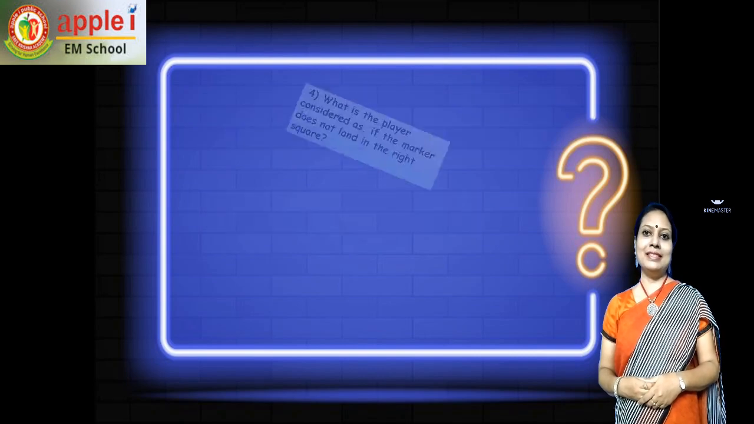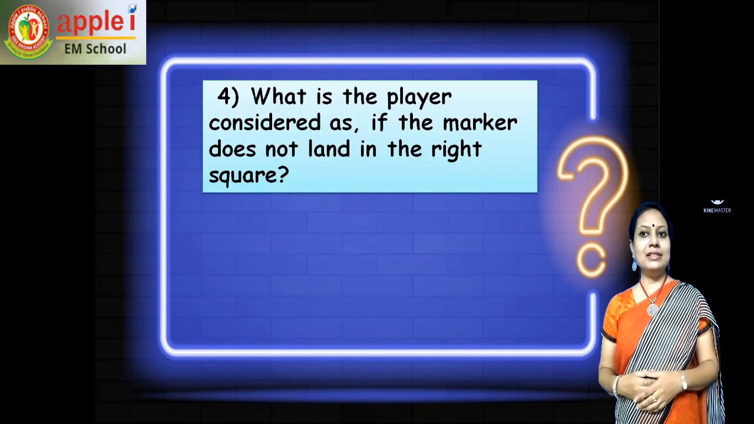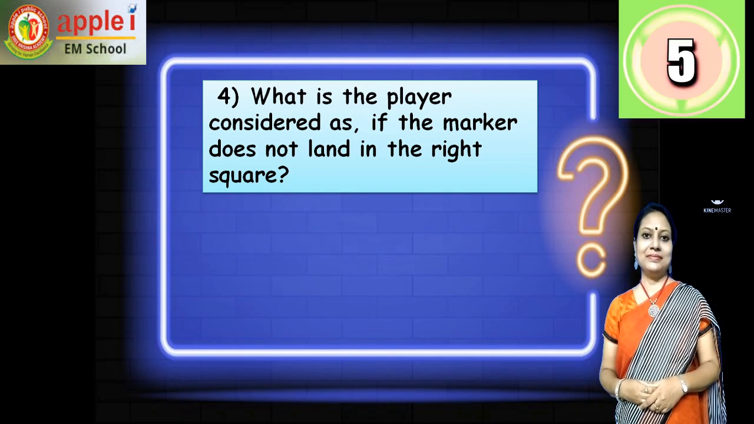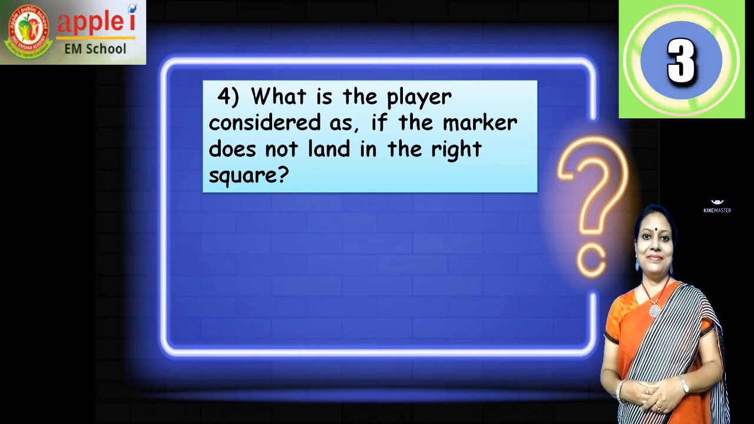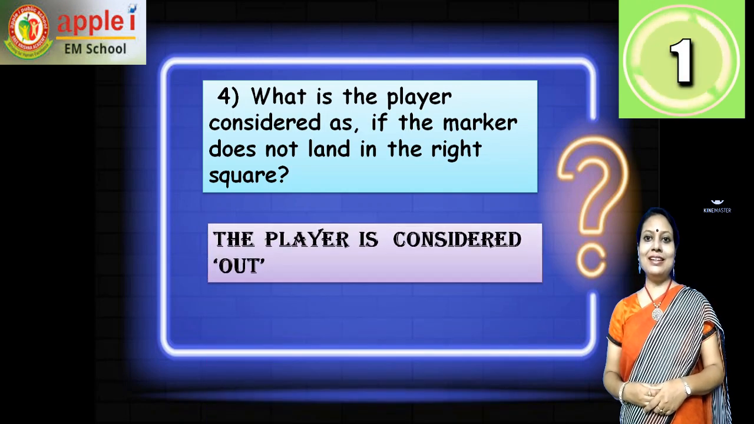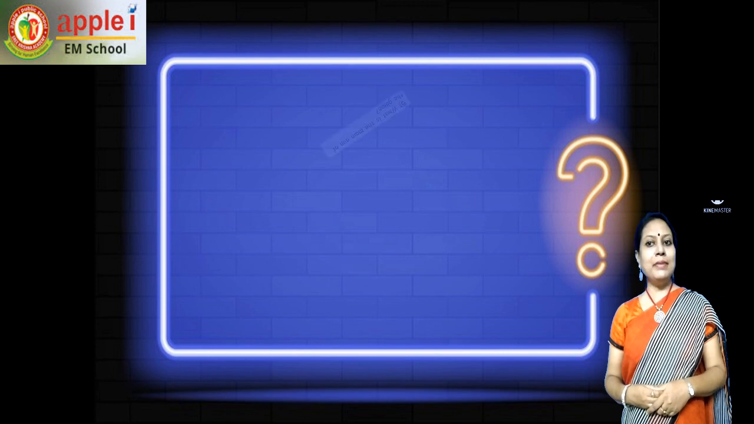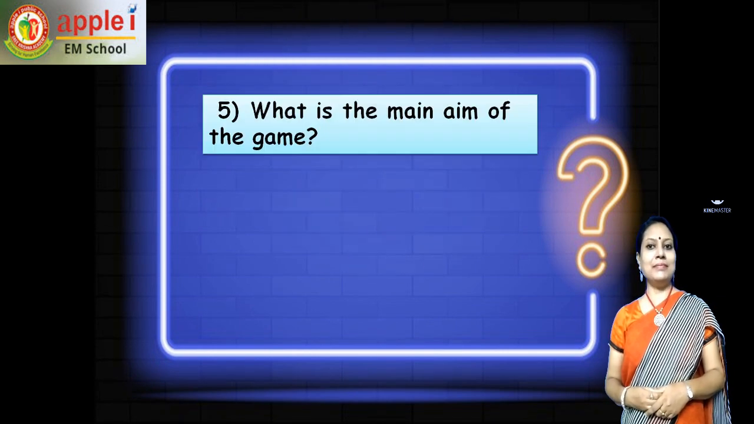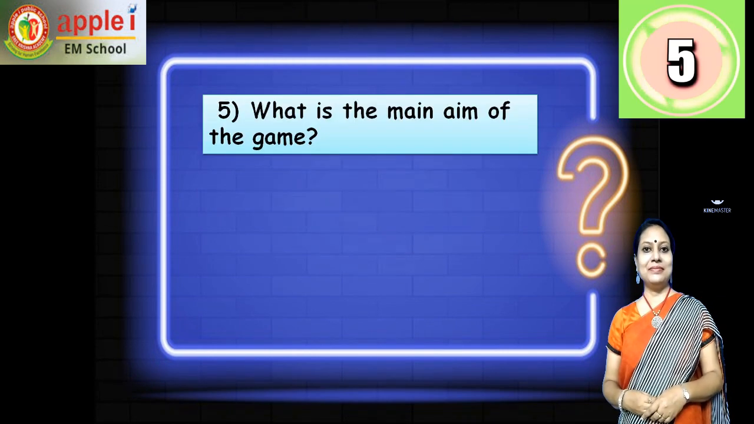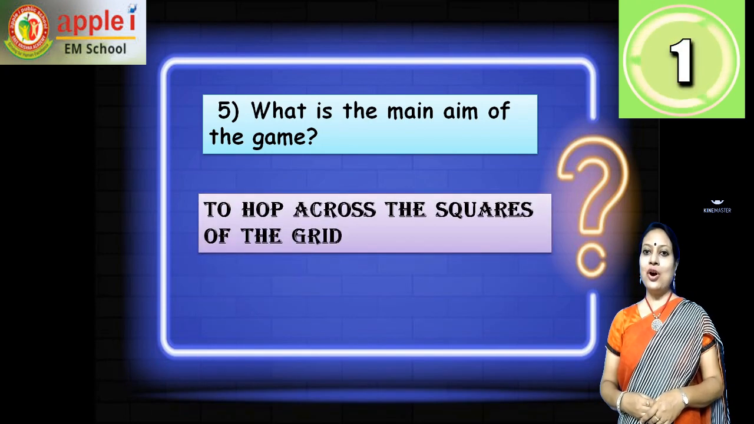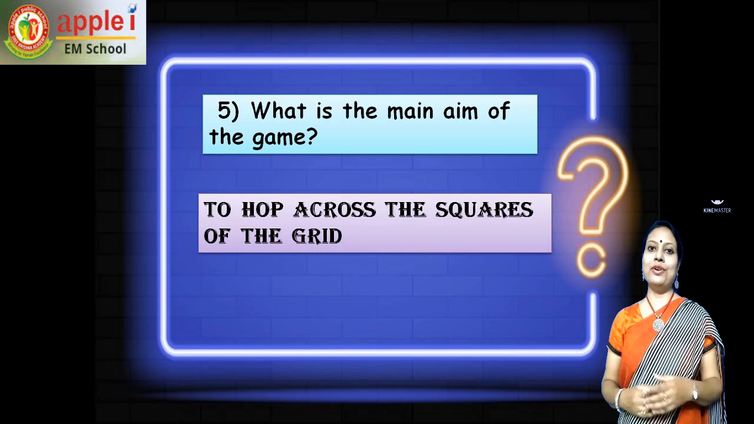What is the player considered as if the marker does not land in the right square? Yes, the correct answer, the player is considered out. What is the main aim of this game? Yes, to hop across the squares of the grid.